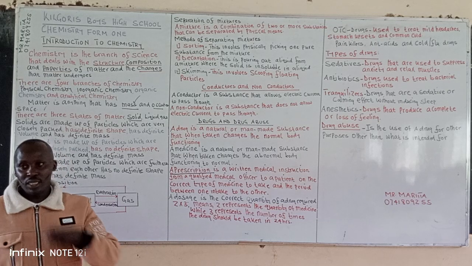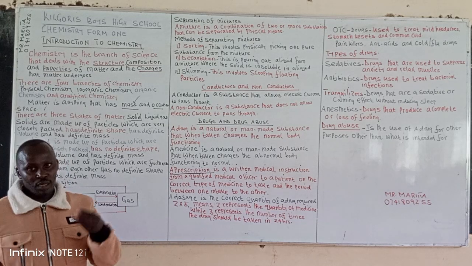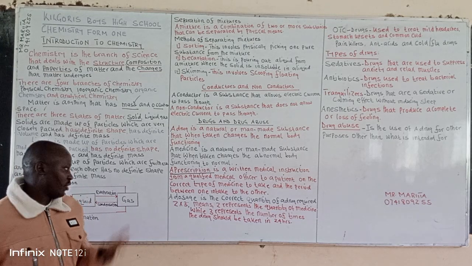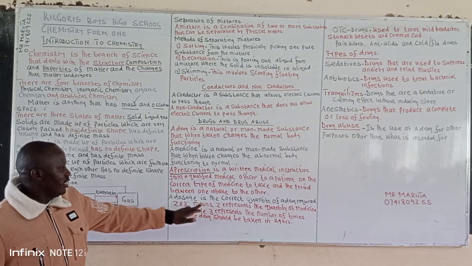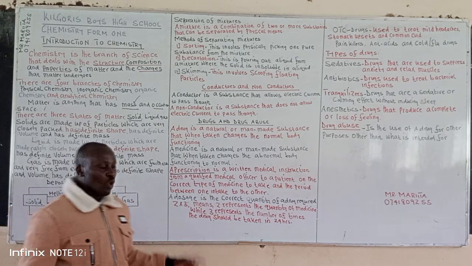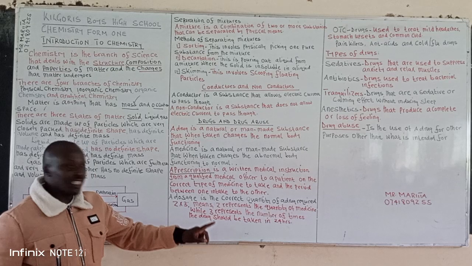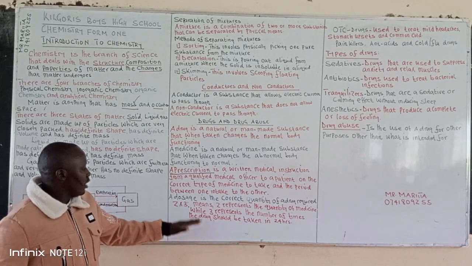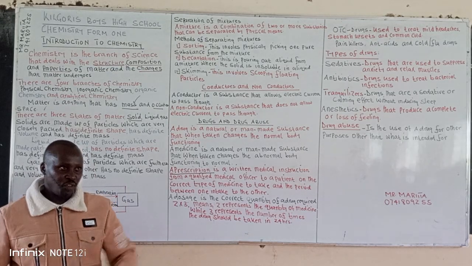That means you are supposed to take 2 drugs, 2 tablets, for example. So this 2 means the quantity of a medicine, while this 3 represents the number of times the drug should be taken in 24 hours.